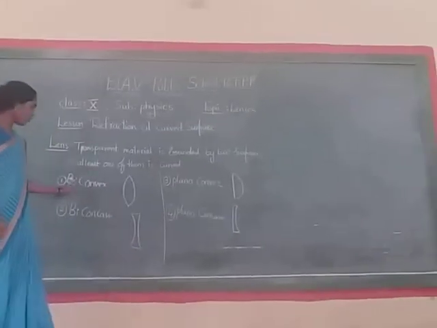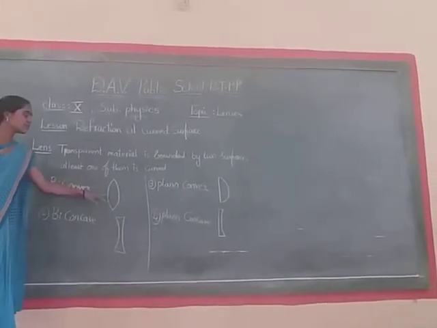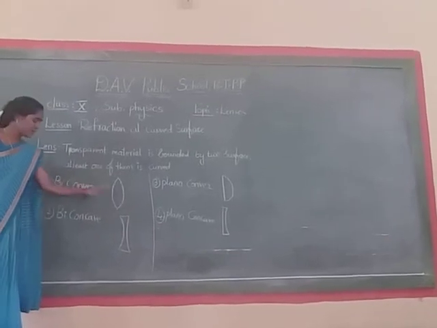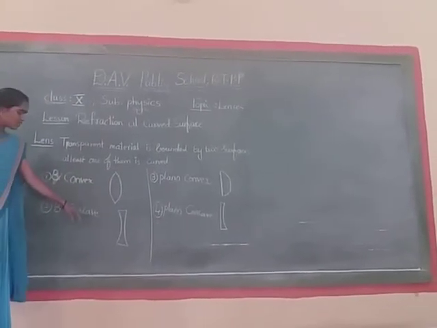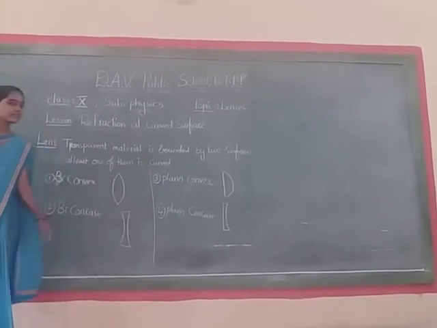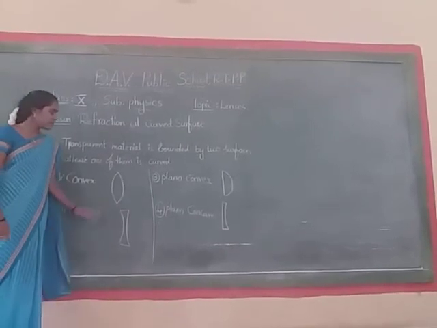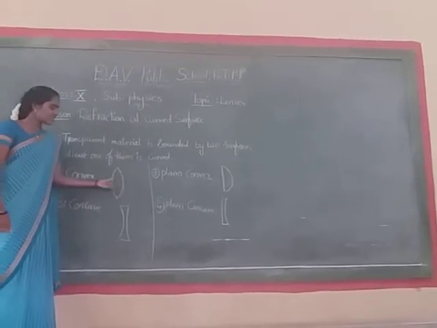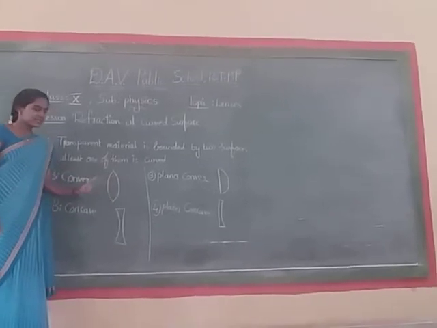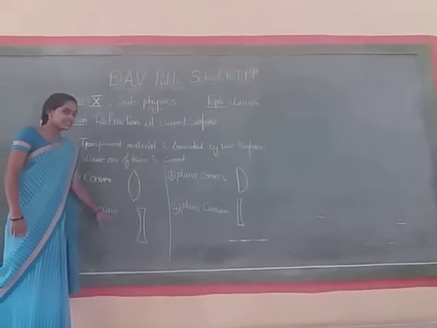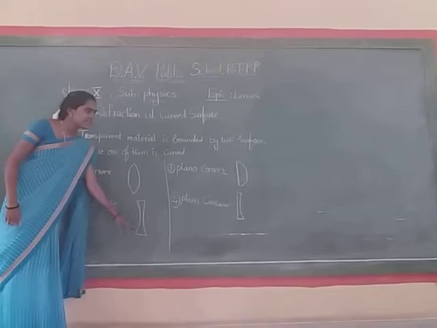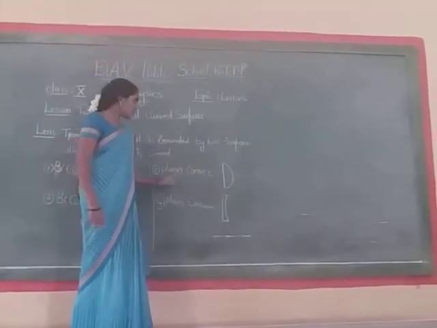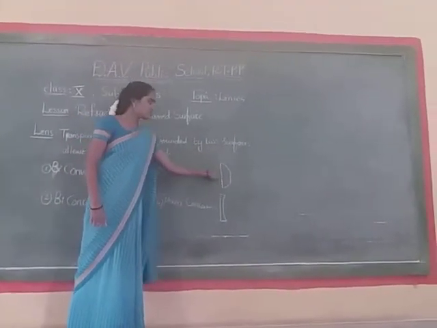Here, biconvex: bi means both surfaces have a convex shape, whereas biconcave means both surfaces have a concave shape. A convex lens is thicker at the middle and thinner at the edges, whereas a concave lens is thinner at the middle and thicker at the edges. Plano-convex: one surface is plane and the other is convex.